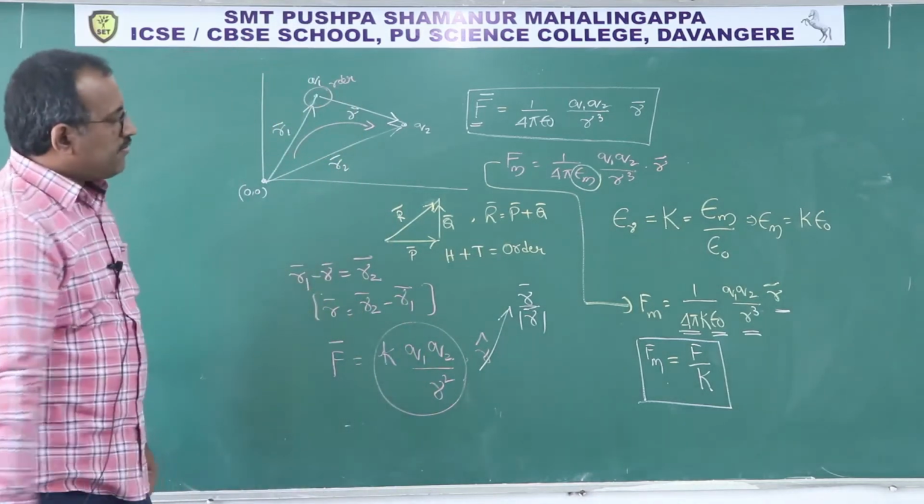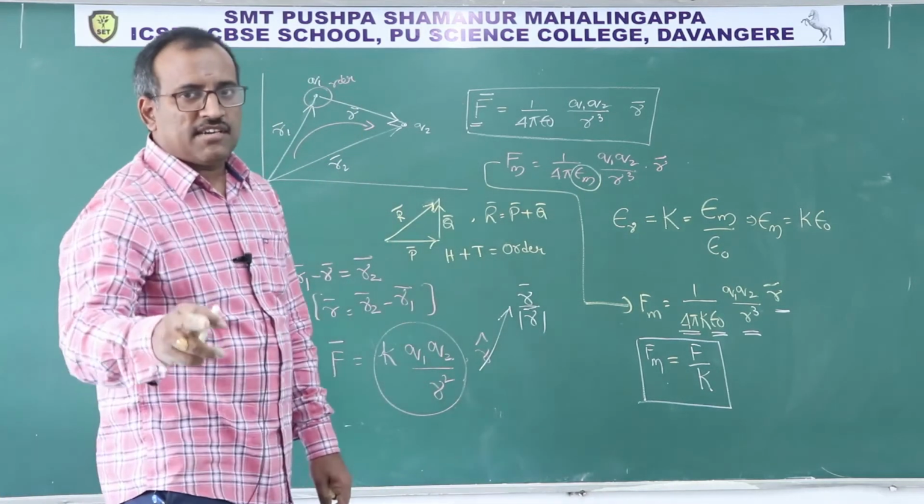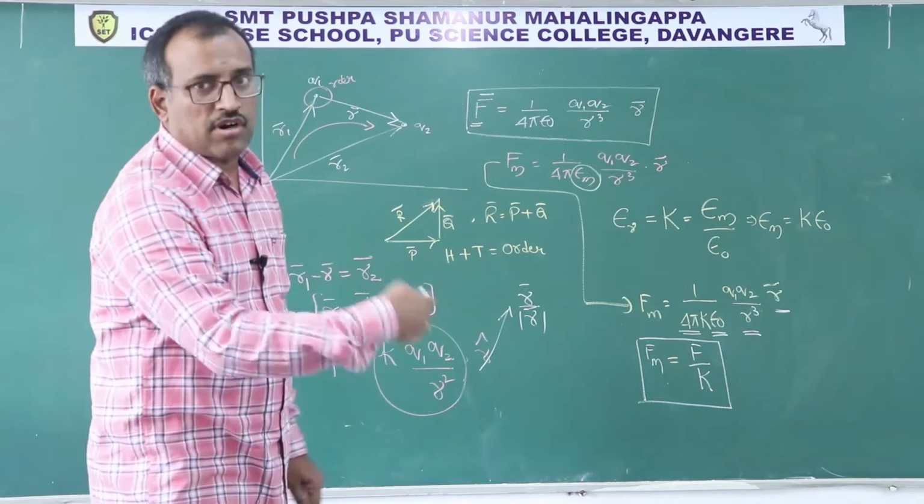So this is how we can relate medium versus air. Copy.